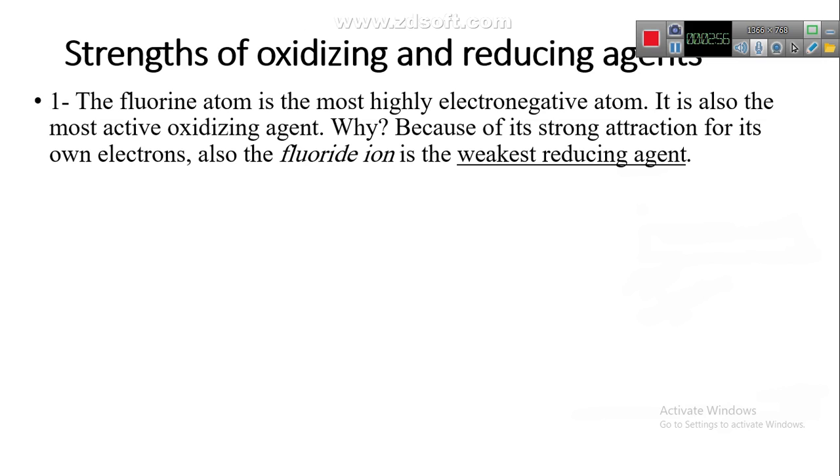For example, group 17, its name is halogens group. Halogens group contains fluorine, chlorine, bromine, and iodine. The fluorine atom is the most electronegative atom in this group, and also in all elements in the periodic table.